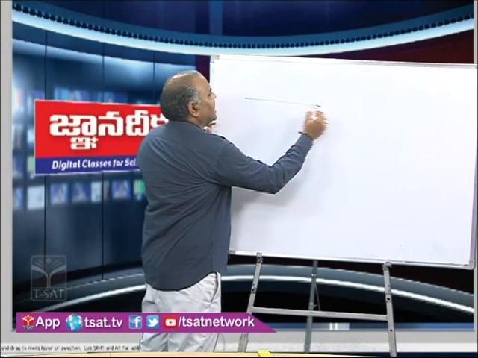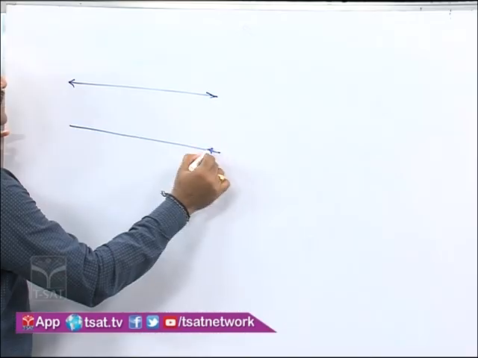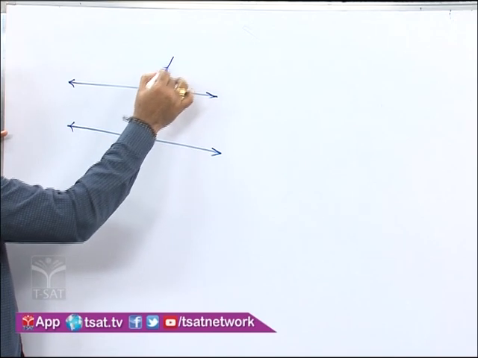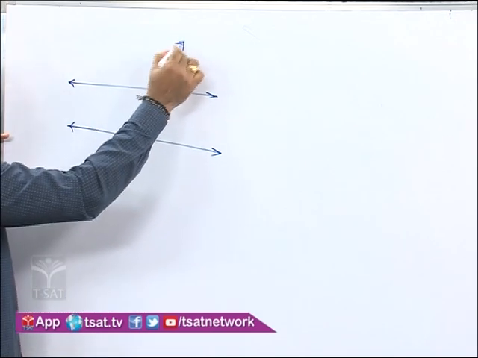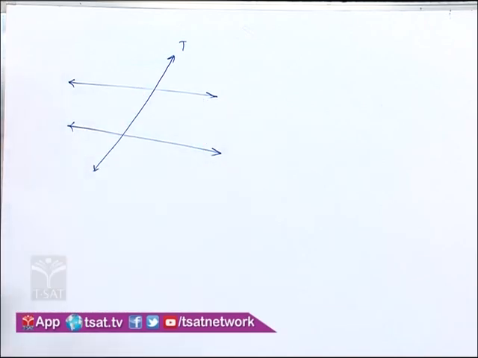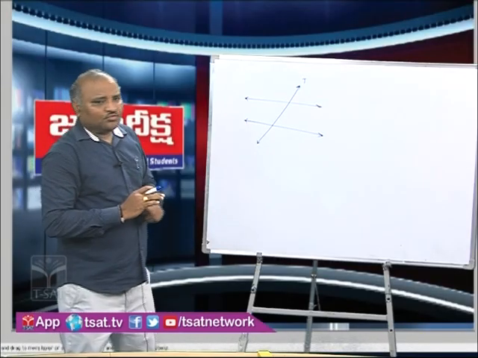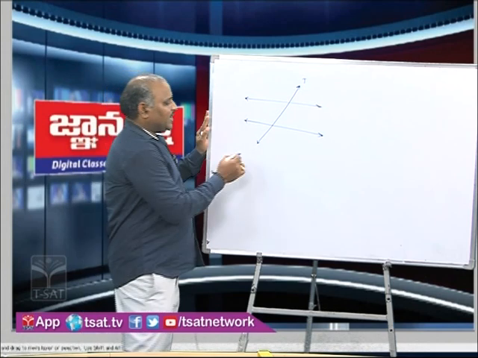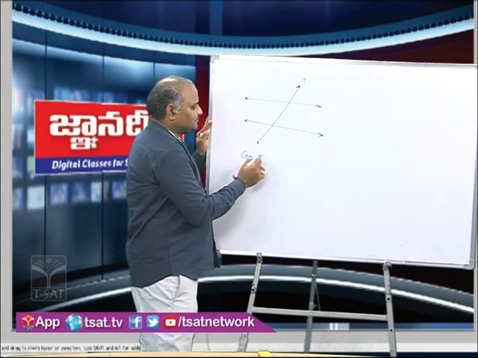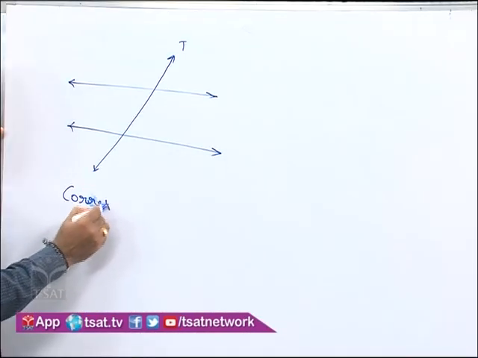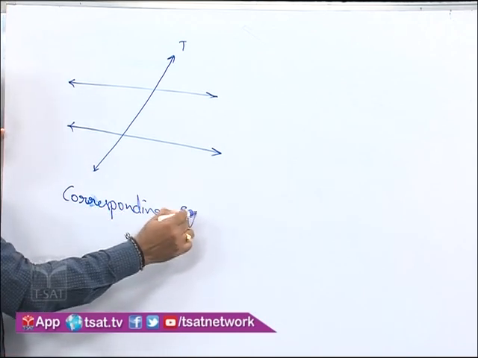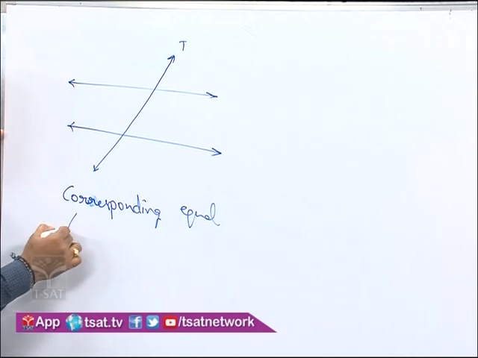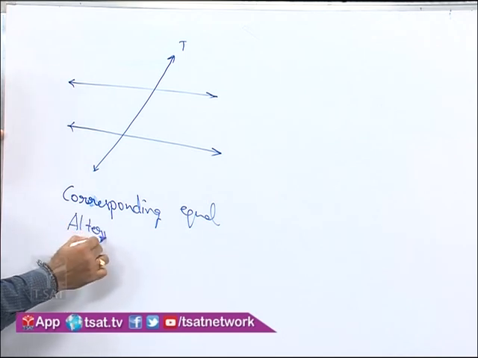When two lines are parallel and they are cut by a transversal, this is the transversal, these are the lines which are parallel. Now we can equate pairs of corresponding angles. Pairs of corresponding angles are equal. Similarly, pairs of alternate angles.